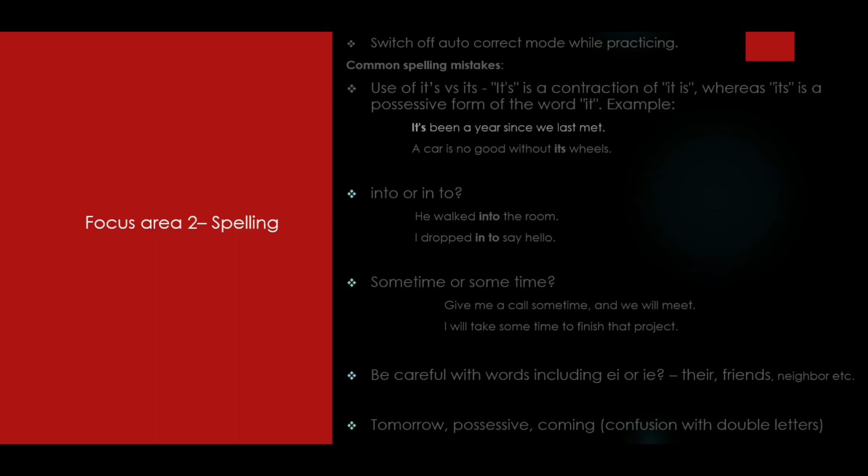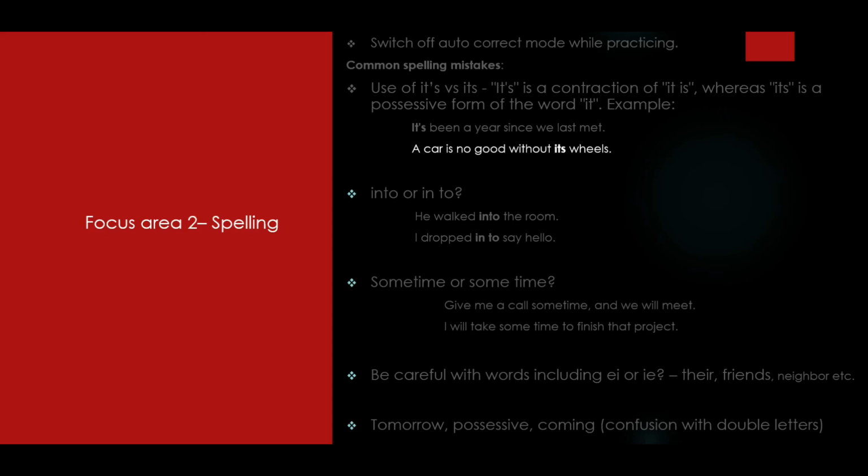For example, it's been a year since we last met. Here, it's with an apostrophe is a contraction of the words it has. It has been a year since we last met. Whereas a car is no good without its wheel. Here, its is talking about the wheel of the car. So it is more of a possessive form of the word it.